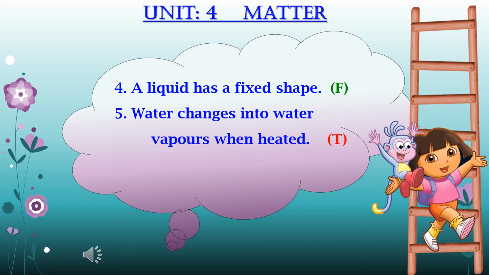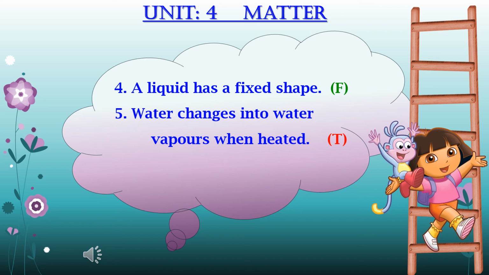So first you keep the water on the stove, and water is an example of liquid. Then it changes its state after boiling, and it takes the form of a gas in the form of water vapors or steam that is coming out of the water when heated. So it is a true sentence. So you will write T at the end of this sentence.